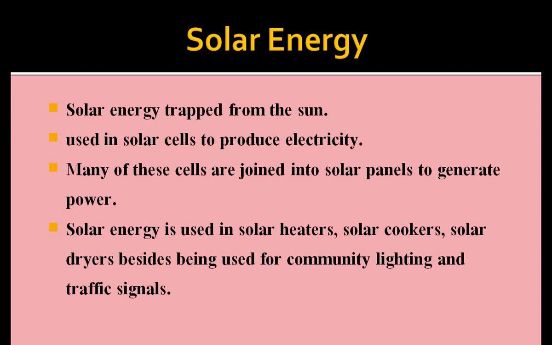They trap the sun heat and convert it into electricity, and this solar energy is used to run many appliances like solar heaters, solar cookers, and solar dryers, which are based on the solar energy system. Solar energy is also used for street lighting and traffic signals. So, understood about solar energy?